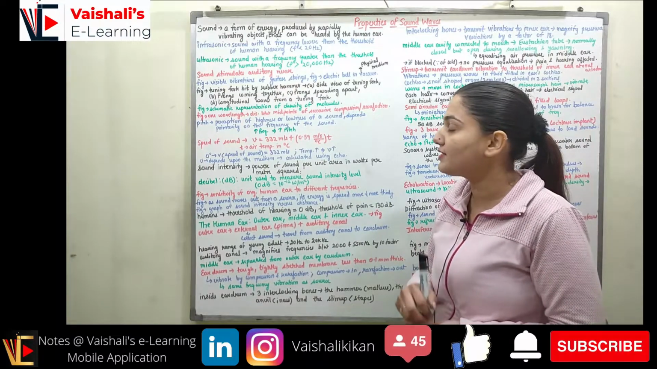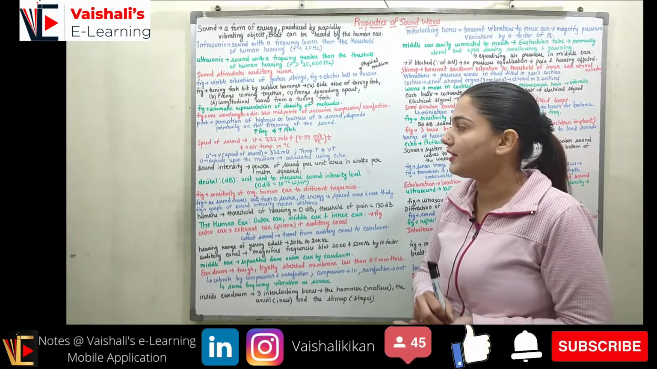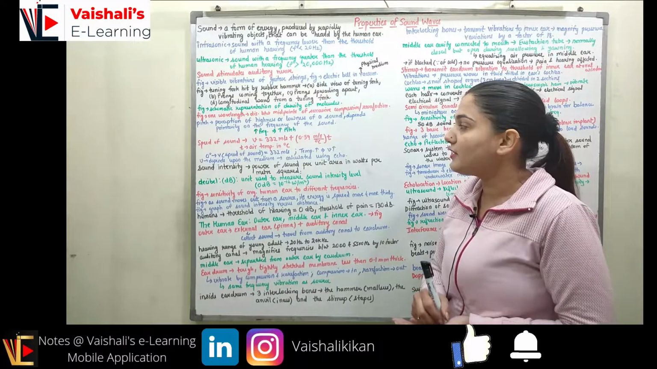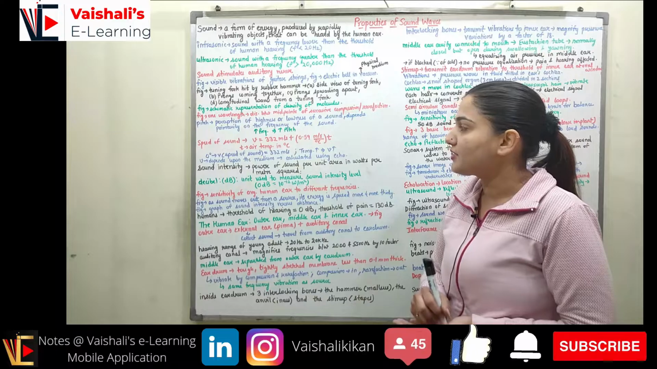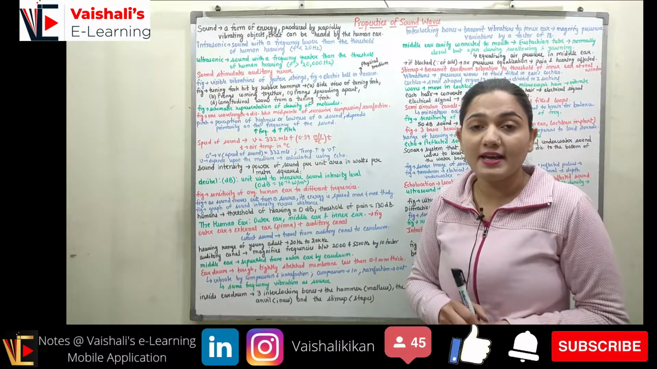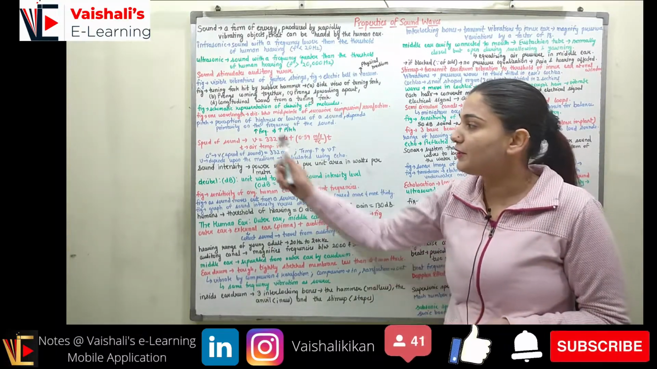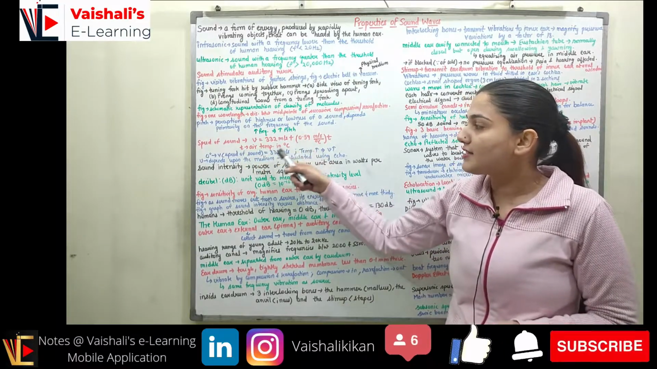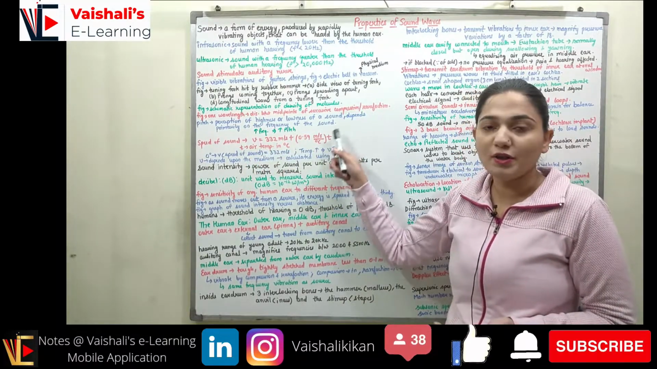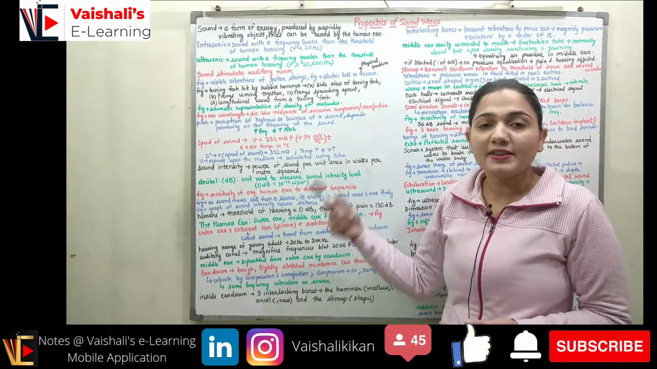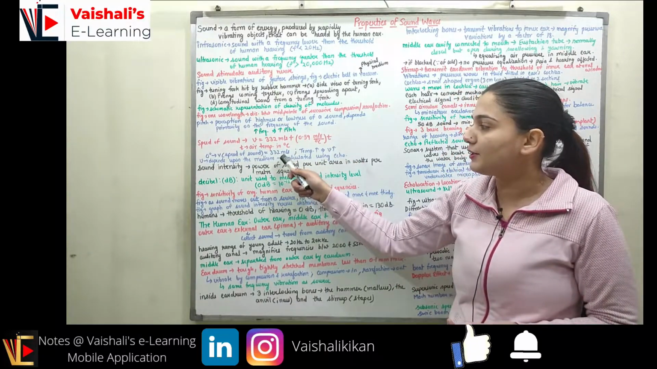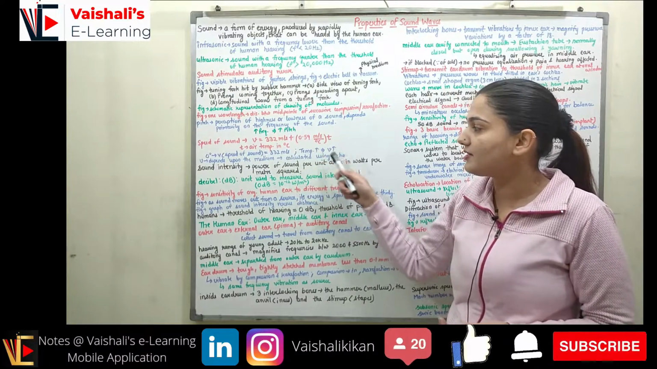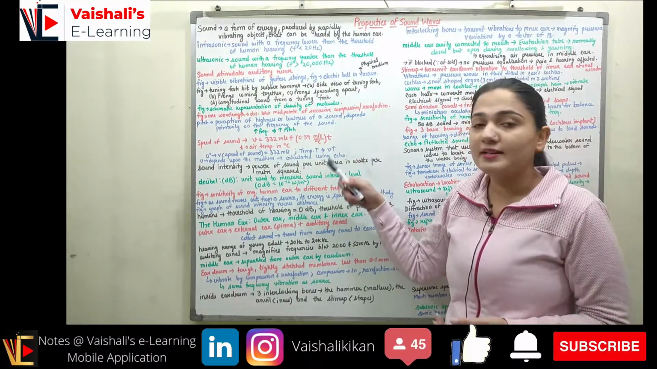The speed of sound is represented as V. It is equal to 332 meter per second plus 0.59 meter per second per degree Celsius multiplied by T. So as the air temperature increases, the speed of sound will increase, as the speed of sound is directly dependent upon the temperature of the air. When the temperature of the air is 0, the speed of sound is 332 meter per second. As the temperature increases, the speed of sound will increase.